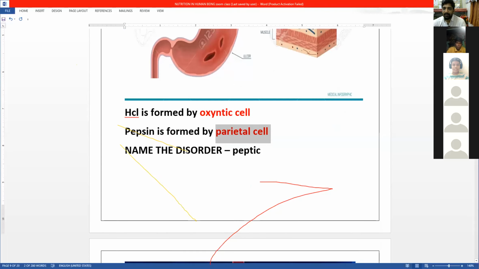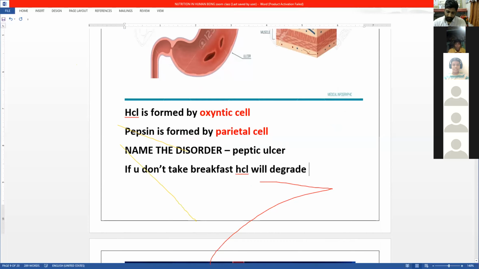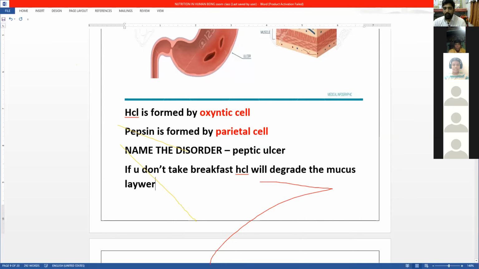Okay, coming back, what is the disorder? It is a peptic ulcer. How does it form? If you don't take breakfast, HCl will degrade the mucus layer, causing the ulcer.